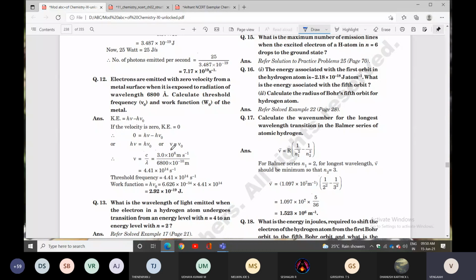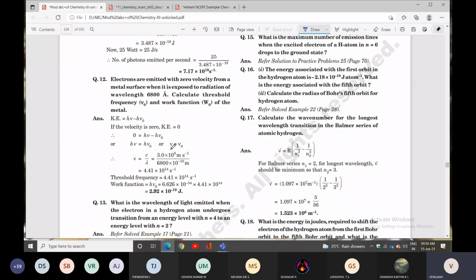Here they're asking two questions: one is the threshold frequency, nu naught, and the other is the work function, W naught. The formula is K equal to h nu minus h nu naught. If the velocity is 0, then K equal to 0, so h nu minus h nu naught is 0. Then h nu equal to h nu naught.